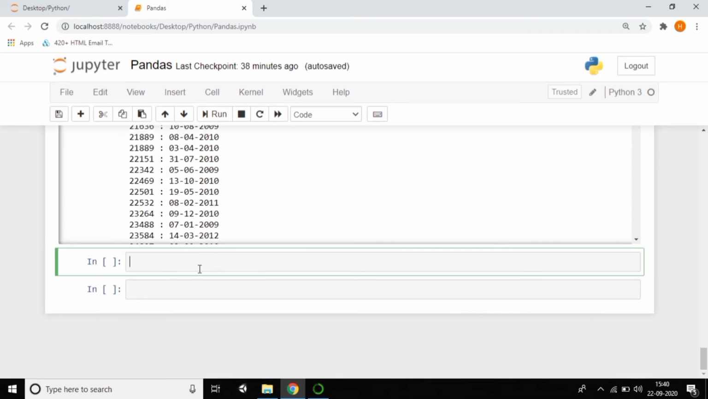In pandas we have some methods. I want to discuss in this tutorial some of the important methods in pandas. We have a method called dot head. By using that I want to do this. What is that? It's output, right? So just make it as output.